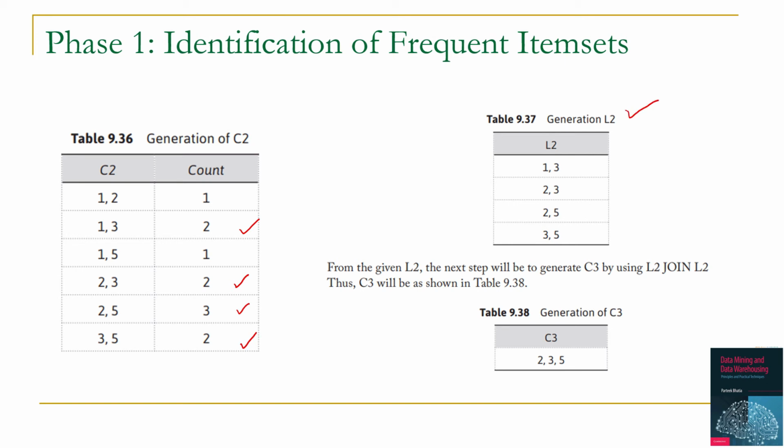In the next step we have to create C3, and for this we will perform L2 join L2. We know that to create C3 these item sets should be joinable, and for this the condition is that their first k minus 2 items should be same. Here k is 3. So in order to create C3, their first item should be same. Here the first item is same in these 2 item sets. So based on this we will create C3, and it will be 2 3 and 5.